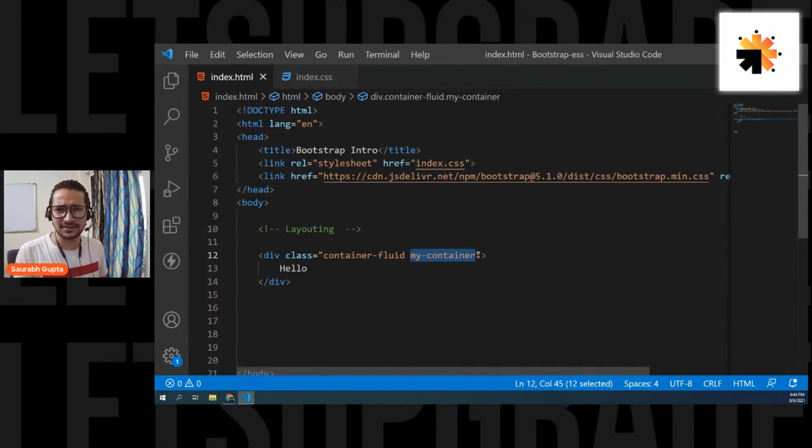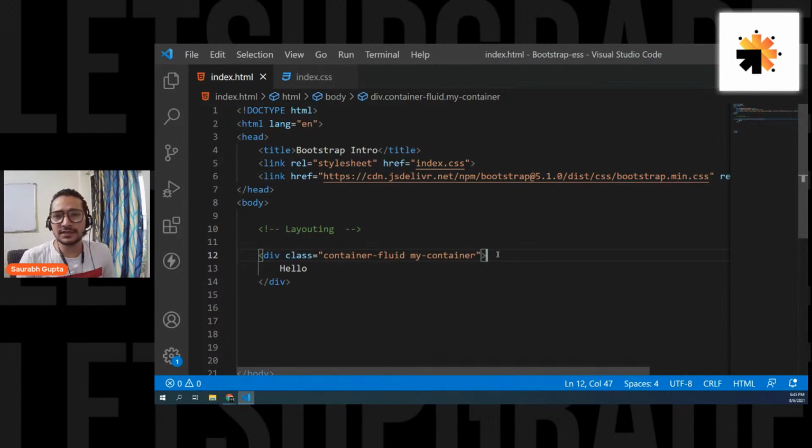That's the basic of CSS. So I'm basically giving it two classes. It has a container class and a my-container class. The container class is getting CSS from the Bootstrap file, and for my-container, I am writing my own CSS. Is that cleared? Okay, I hope it is cleared. That is cool.